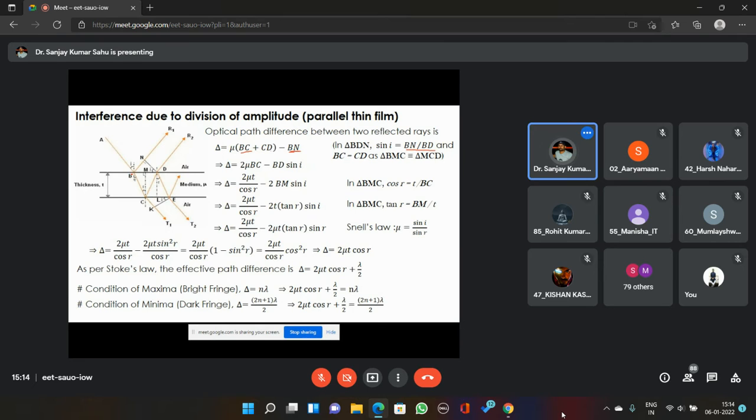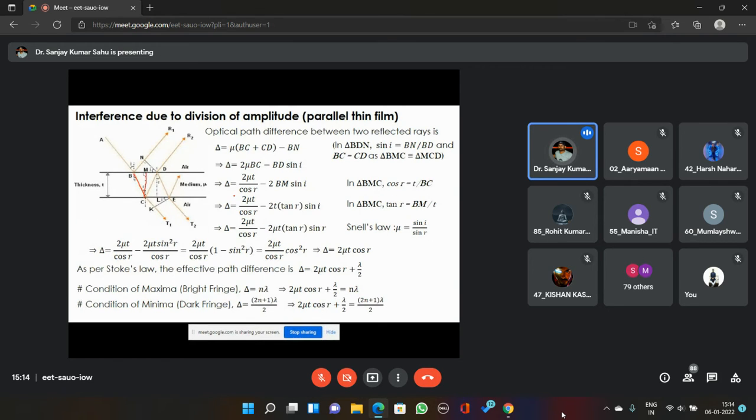Now come to this triangle BMC. In the triangle BMC, this angle is 90 degrees. This angle is r, the angle of refraction at the first interface, which is the angle of incidence at the second interface. So in that triangle BMC, I can write that cos r equals MC divided by BC.